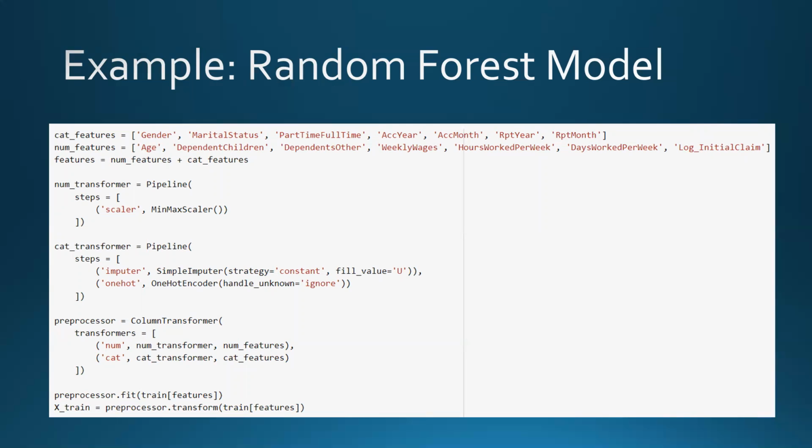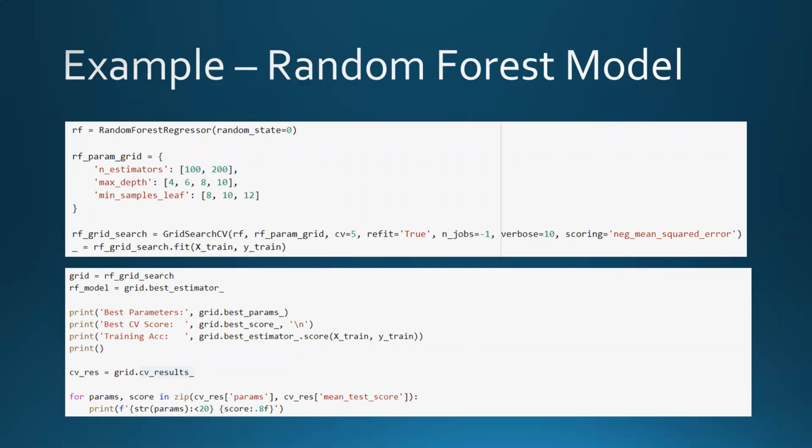For numerical variables, I used the MinMaxScaler to transform the values into a range between 0 and 1. For categorical variables, I first used a simple imputer where I replace any missing values with the letter U, which stands for unknown, and then performed one-hot encoding on the variables.